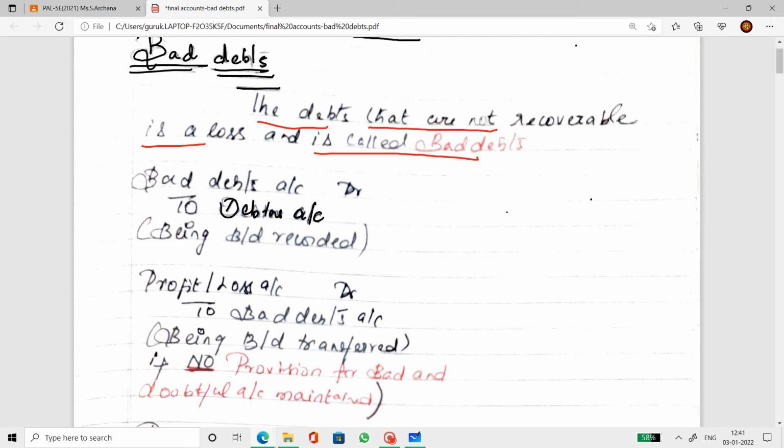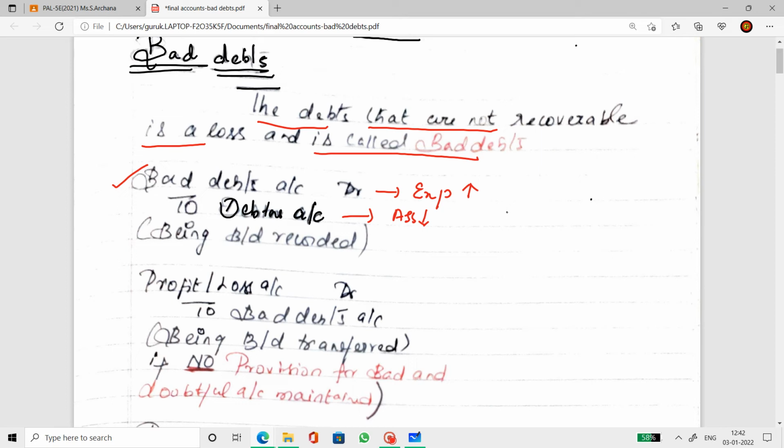Now, the journal entry for this. Bad debts account debit to debtor's account. Bad debts is debited, debtor is credited. Bad debts is debited because it's an expense and it is increasing. Debtor is credited because it is an asset and it is decreasing. So, bad debts account debit to debtor when bad debts are recorded.